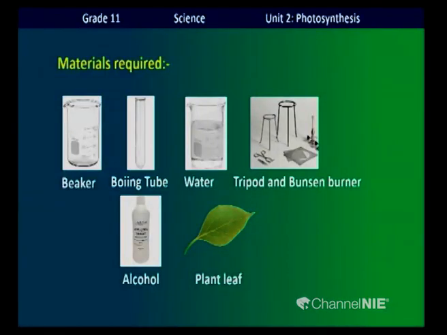Materials required: beaker, boiling tube, water, tripod and Bunsen burner, alcohol, plant leaf, and there should be iodine also.